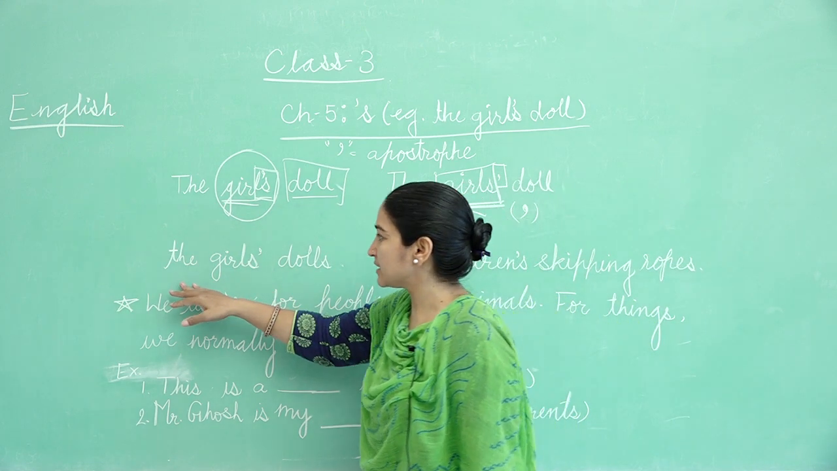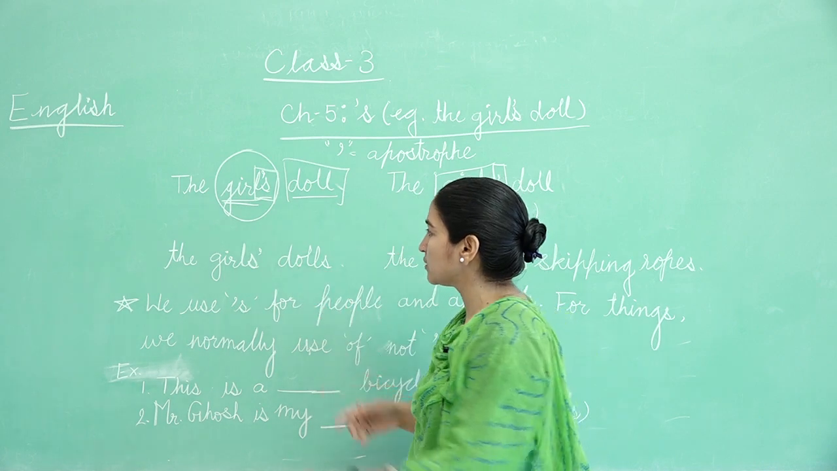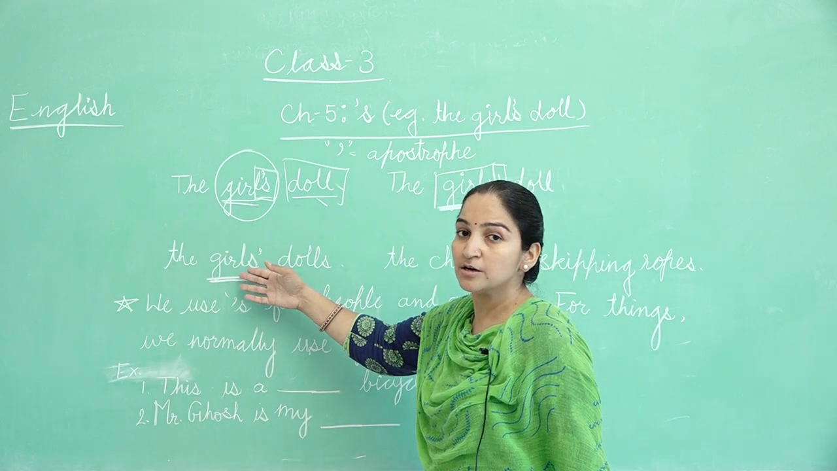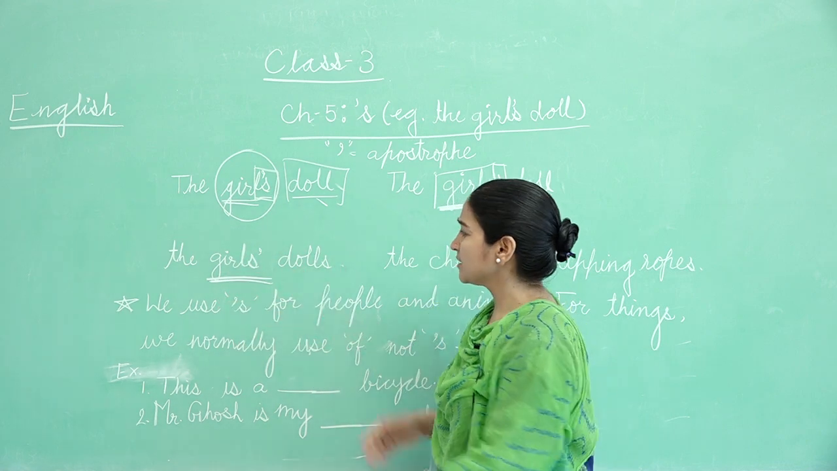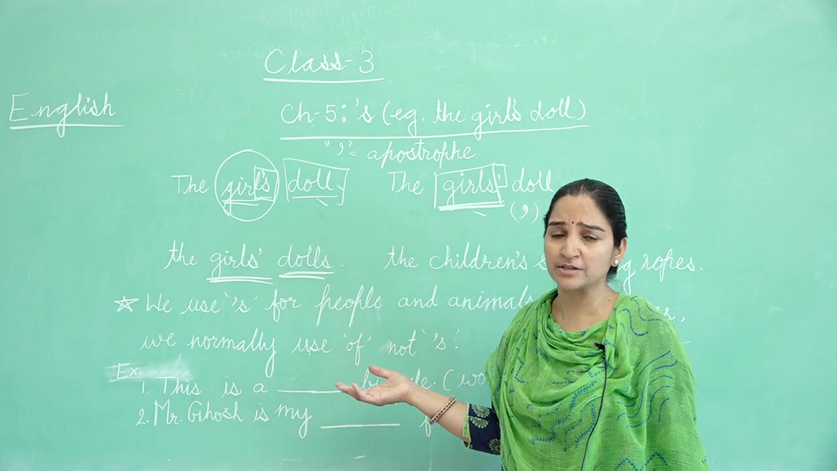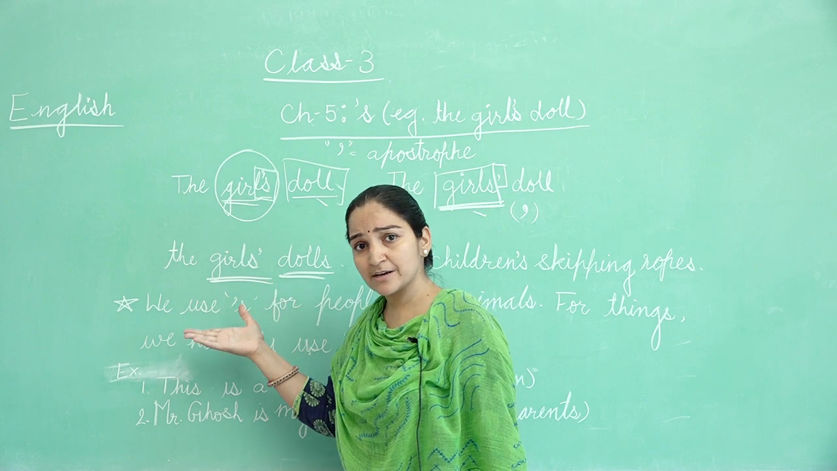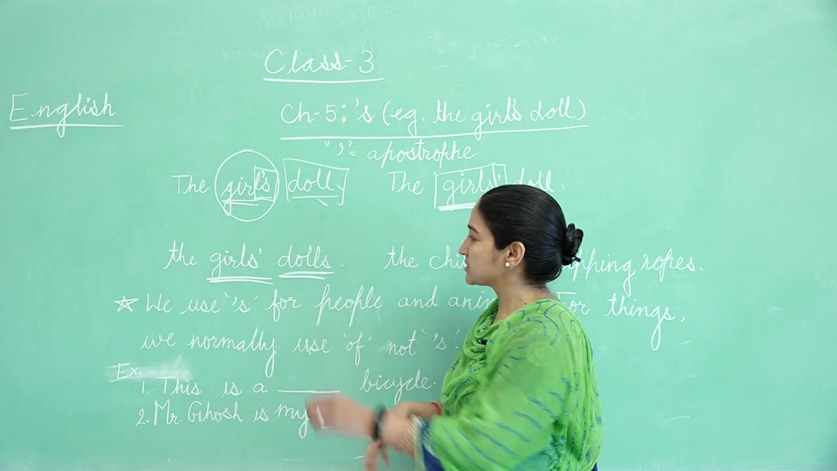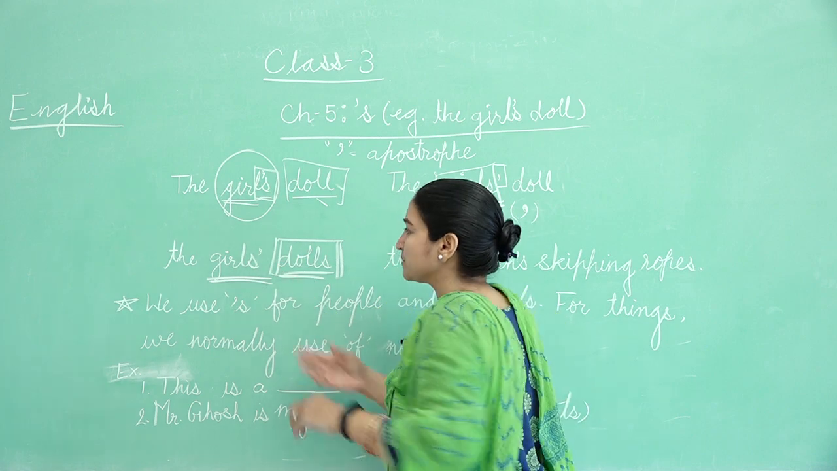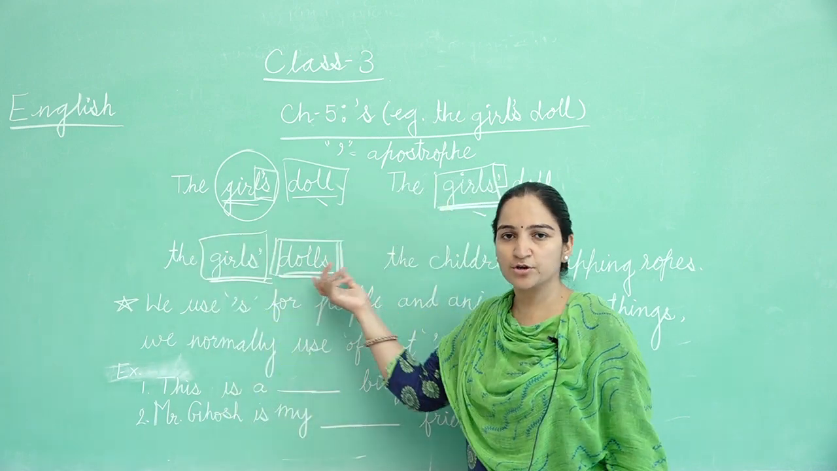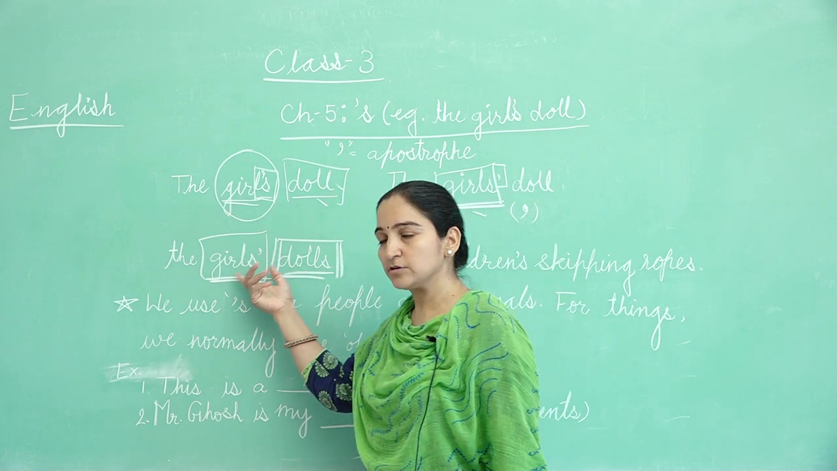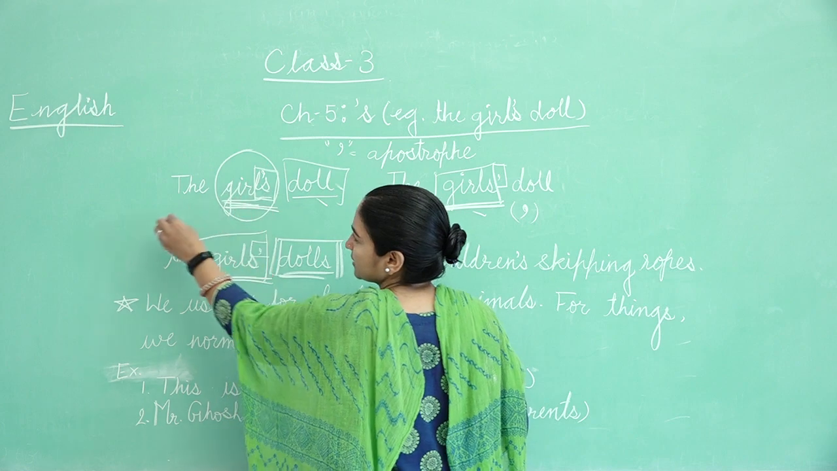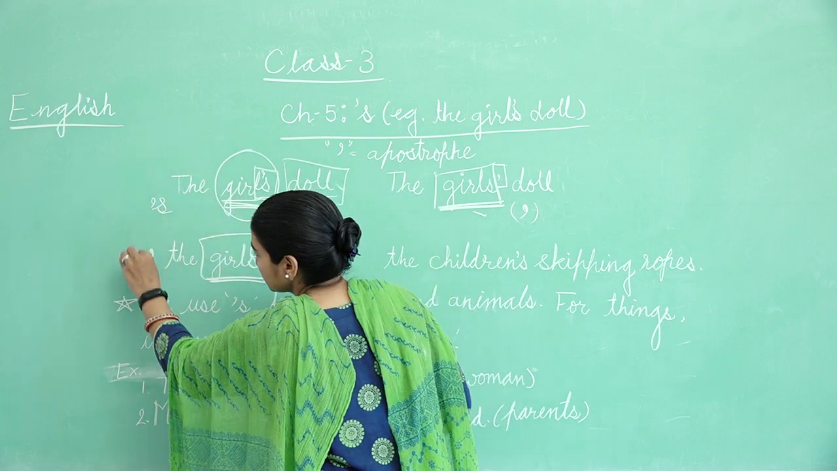Another example is the girls' dolls. Here both are nouns. Girls is a noun in plural form, and dolls is also a plural noun. Many girls, and all of them have dolls. We are talking about all the girls and the dolls that the girls have. Then also we just put only the sign, not an S. We only put the sign.